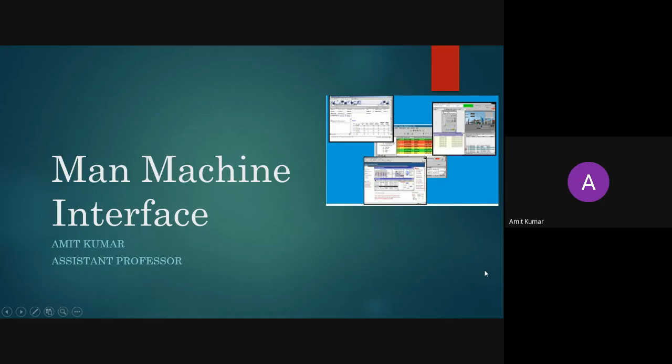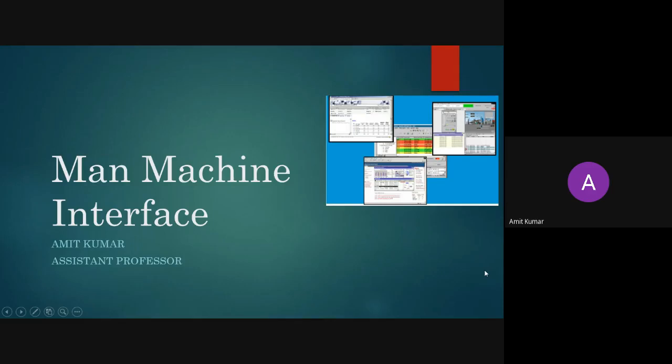And before that, we completed different types of ADC and DAC, which are used in data acquisition. So we have completed up to that. Now there is a new topic we are going to start, known as man-machine interface. It is very important to view the data on machines. Whatever machines are working should be controlled by some operator, and that operator has to view all the details on some screen.